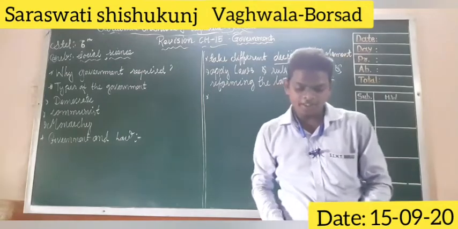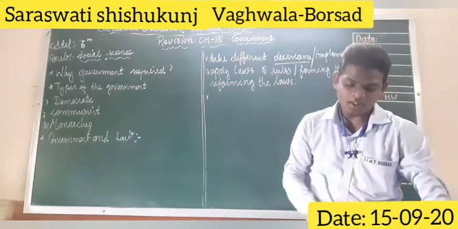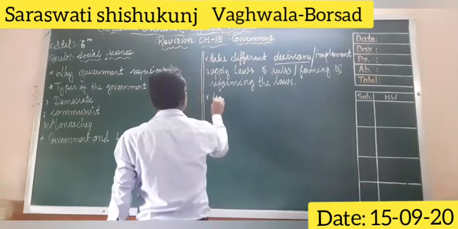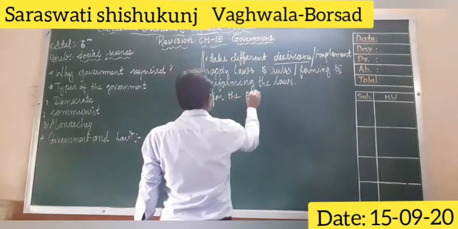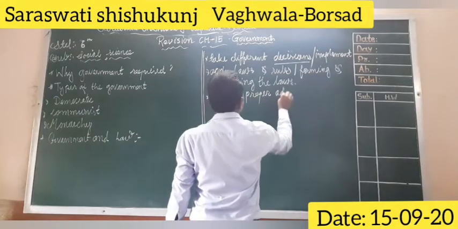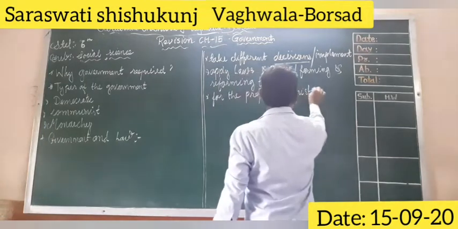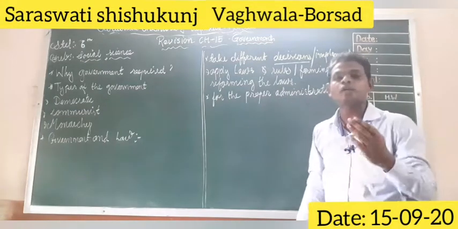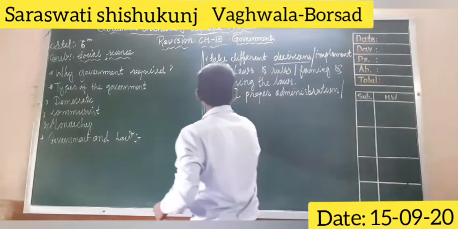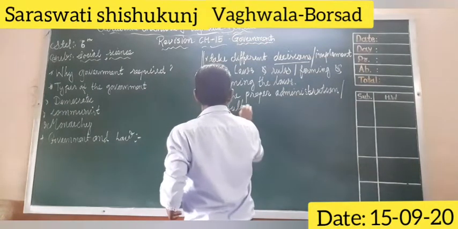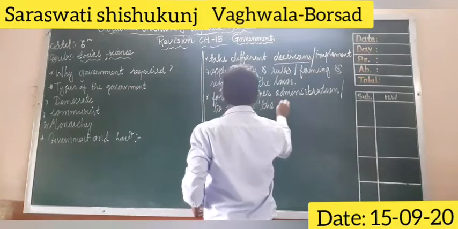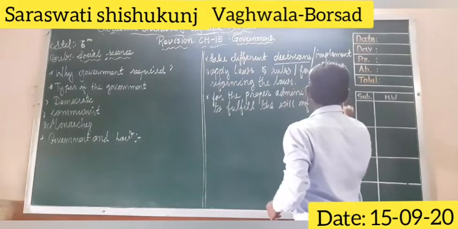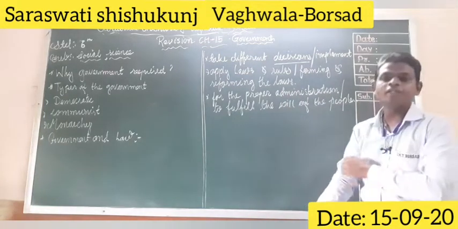The third one is that government is required to apply laws and rules made by it on all people equally in the country. So in democracy, the government is required to run the administration as per the will of the people, for the proper administration, to fulfill the will of the people.